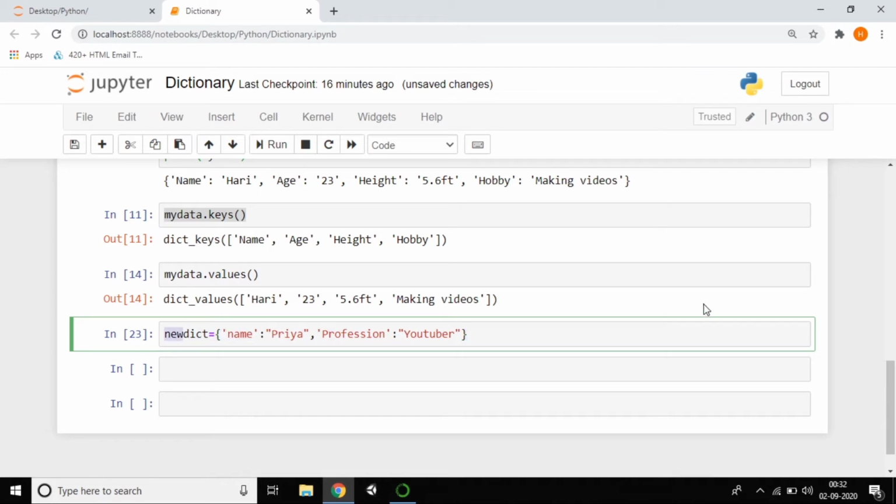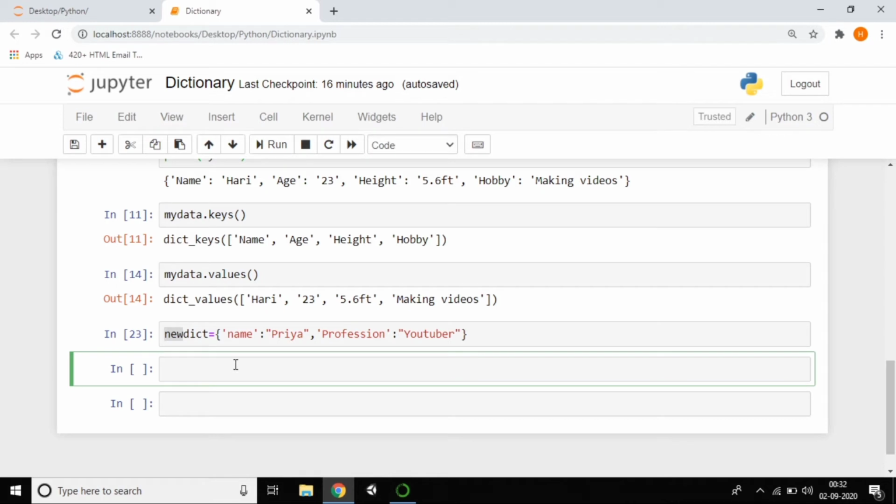This same dictionary I want to update in my old dictionary, which is called my data. Is it possible or not? Yes, it is possible by using the update method. So just make it my data dot update. By this method we can update our old dictionary. So just pass this new dictionary.